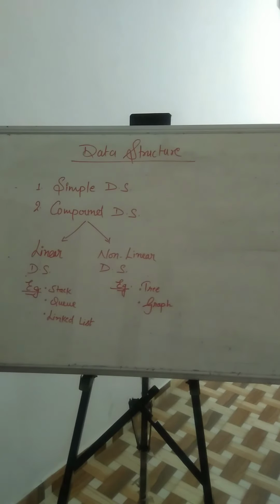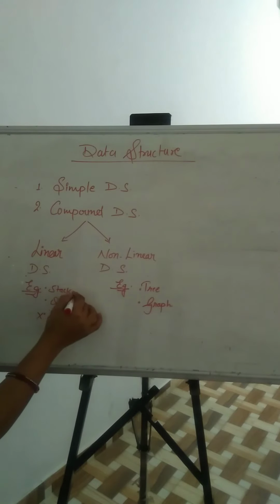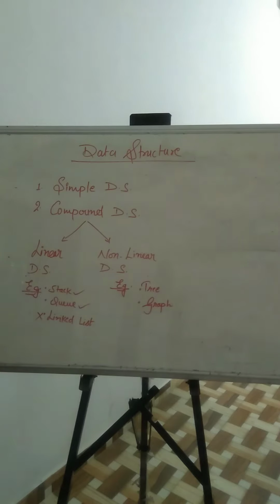In linear data structure, a structure is said to be linear if its elements form a sequence. Examples of linear data structures are stack, queue, linked list. At that time, linked list is not in your syllabus. You have to study about the stack and queue only.